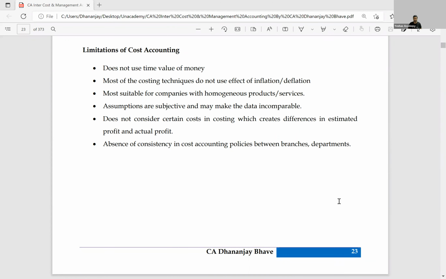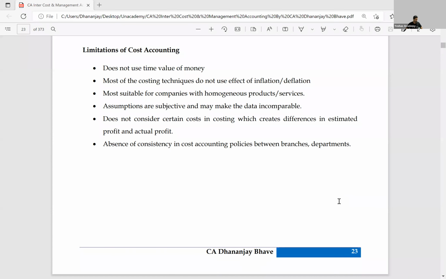Next, it does not consider certain costs in costing, which creates a difference between estimated profit and actual profit. As you're aware, a lot of cost items are not considered at all in costing. We consider purely financial incomes and expenses in the P&L account, that is in financial accounting, but we don't consider that at all in cost accounting. This creates a difference in the profit between financial accounting and cost accounting. As you're aware,